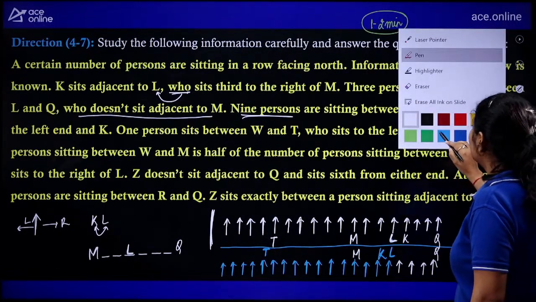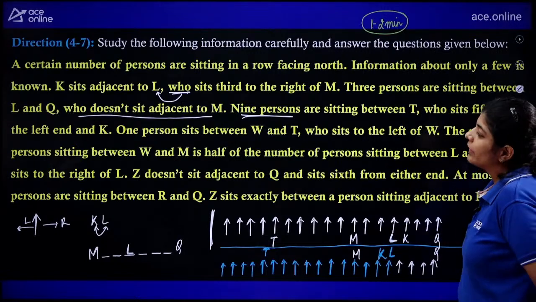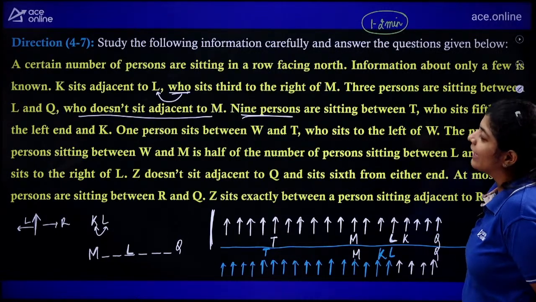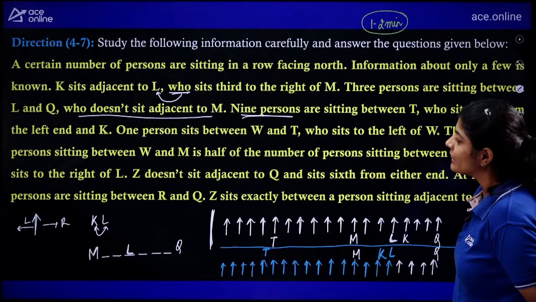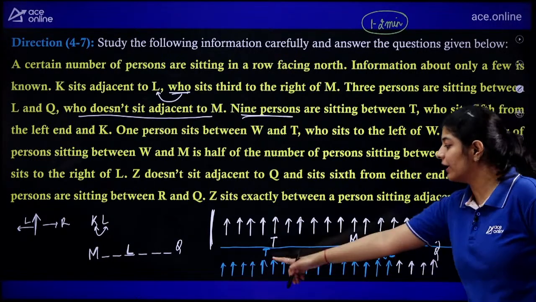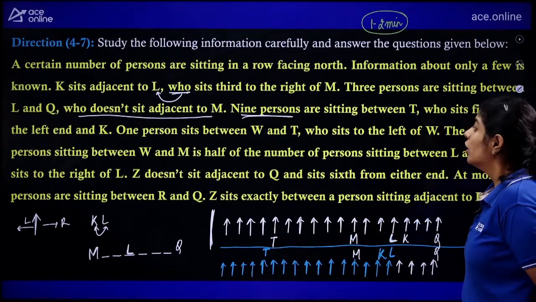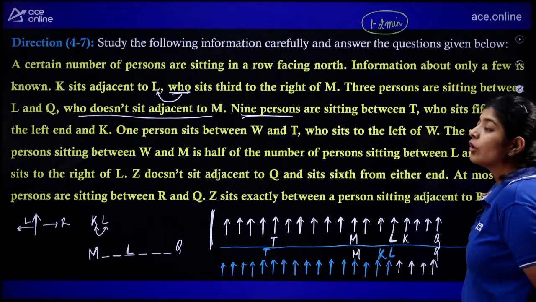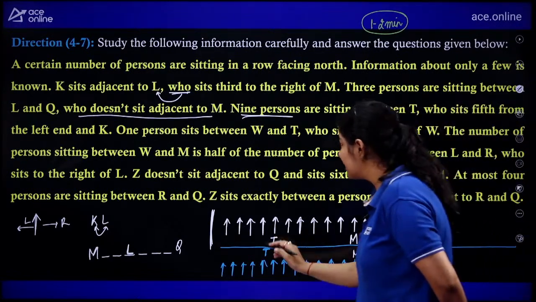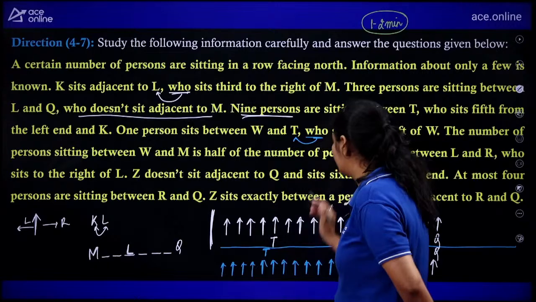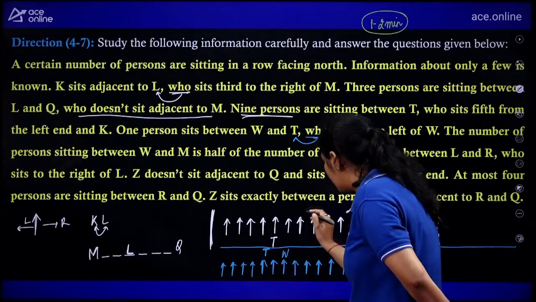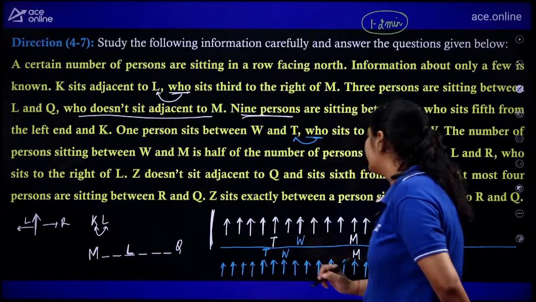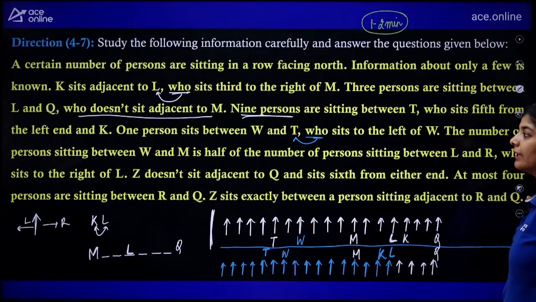Okay. Now the next one: the question is saying that one person sits between W and T. We do have the position of T, who sits to the left of W. That means T is sitting to the left of W. So we can put W over here.